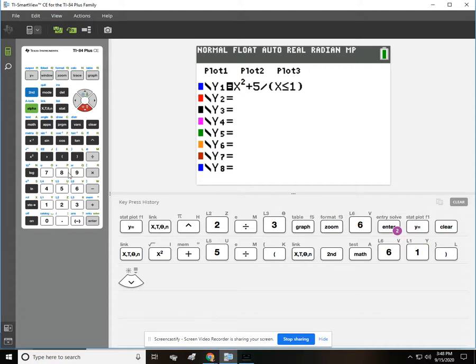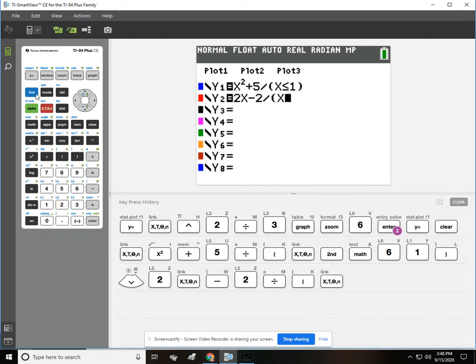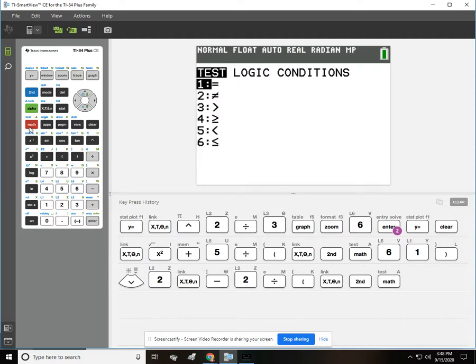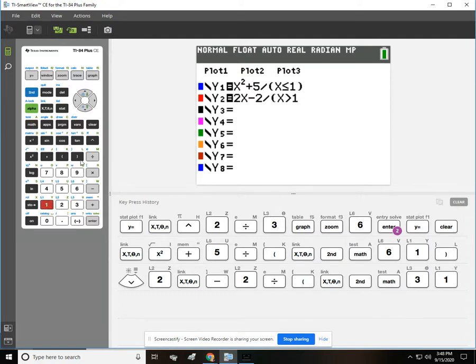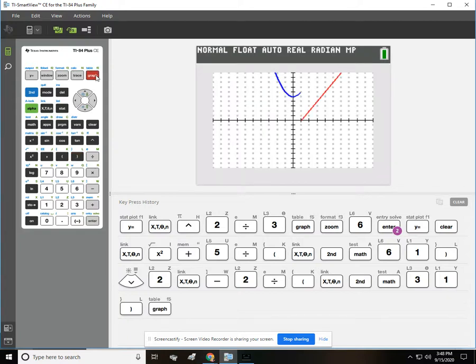All right, and then we'll do the same thing. 2x minus 2 divided by x. Second, math, number 3. 1, and then close the parentheses. All right, let's look what's happening there.